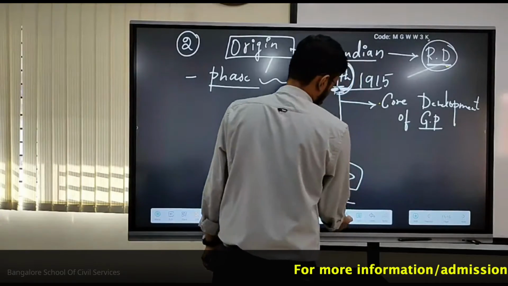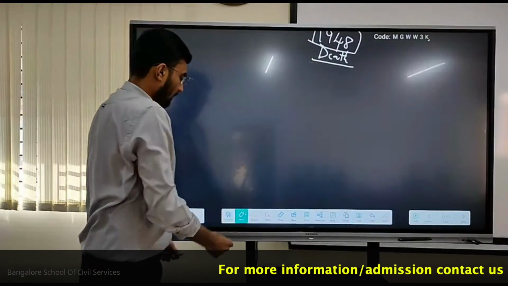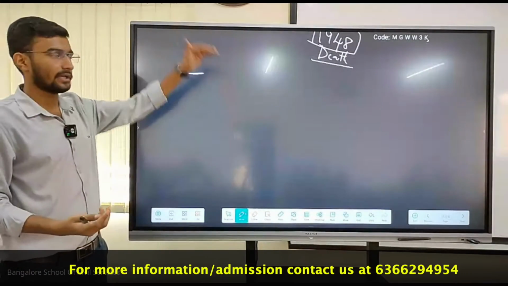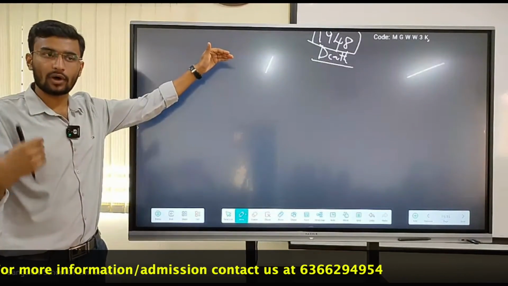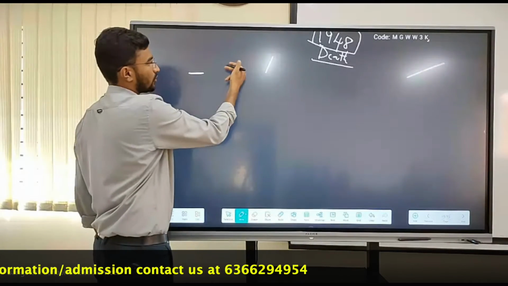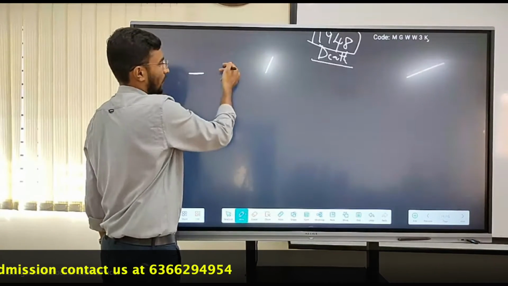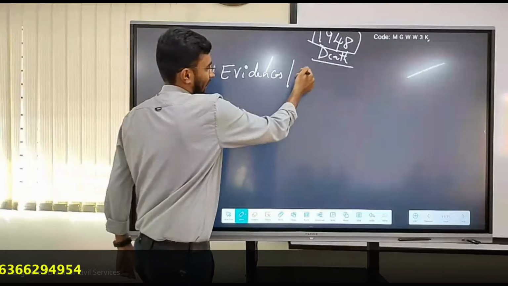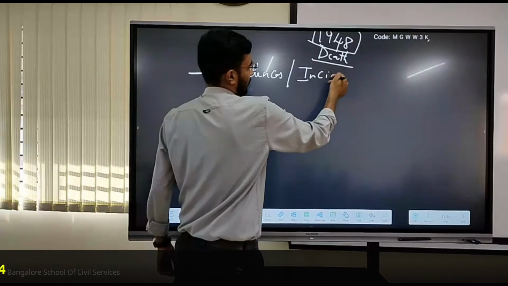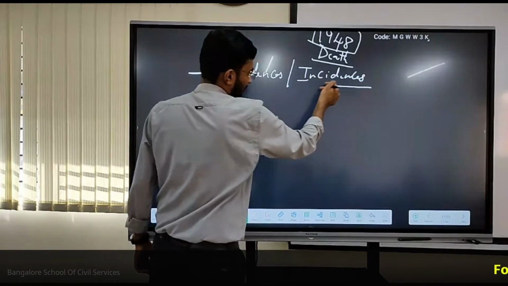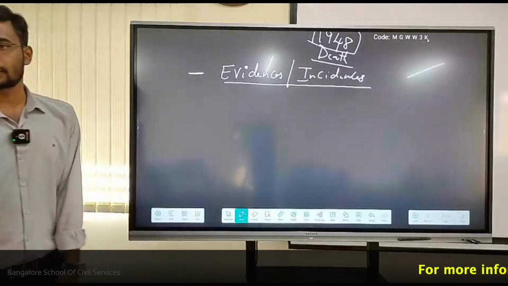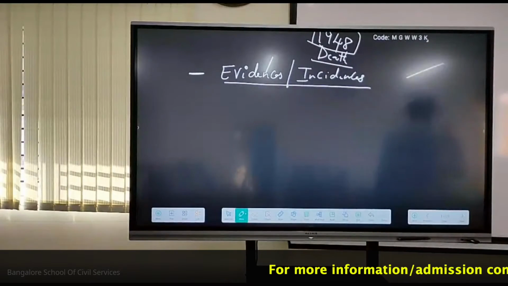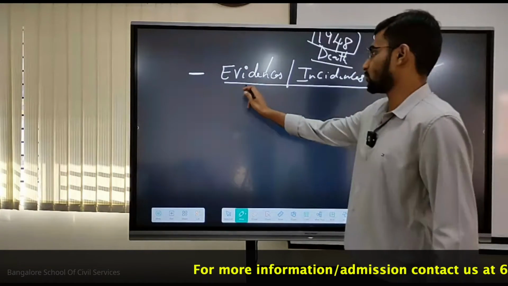The second major important one: during which periods, which incidences or evidences led to the evolution of Gandhian philosophies, which incidences led to the molding of the Gandhian approach to rural development. That's the first and foremost one.